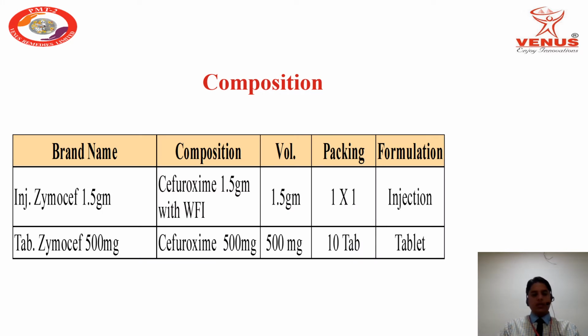If we talk about the composition, Zymocef 1.5 gram injection contains cefuroxime 1.5 gram with water for injection, and its packing is one vial packing. And Zymocef tablet 500 mg is available in 10 tablet alu packing.